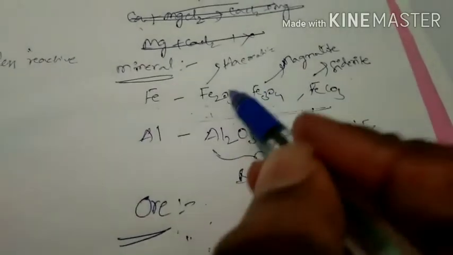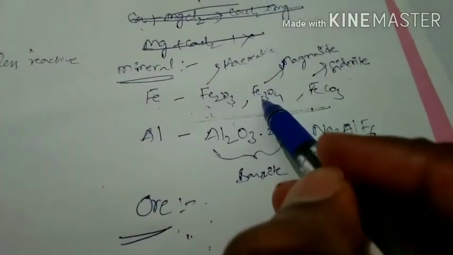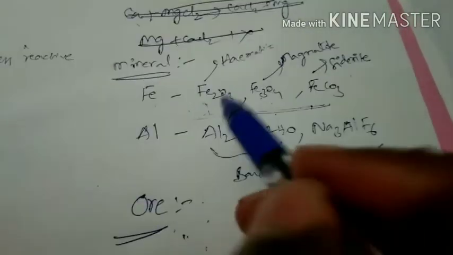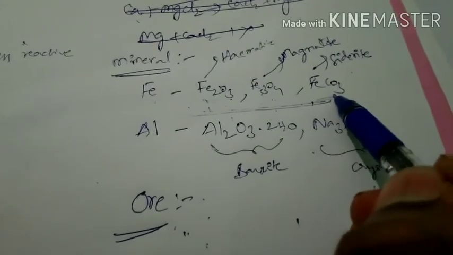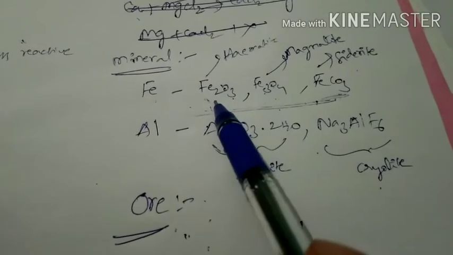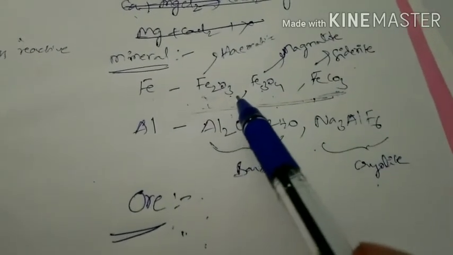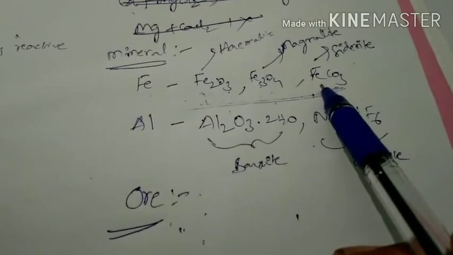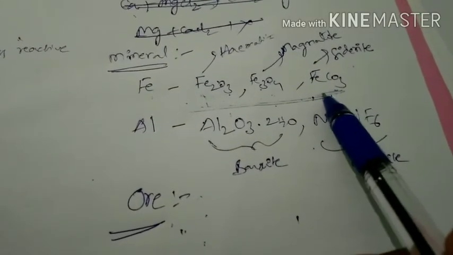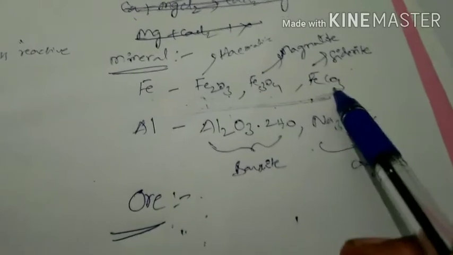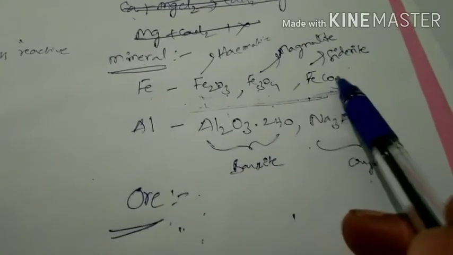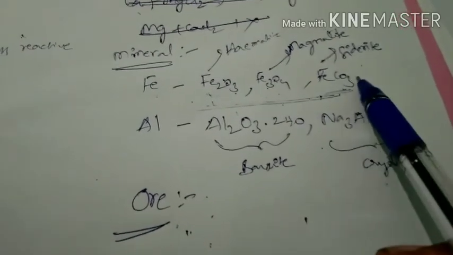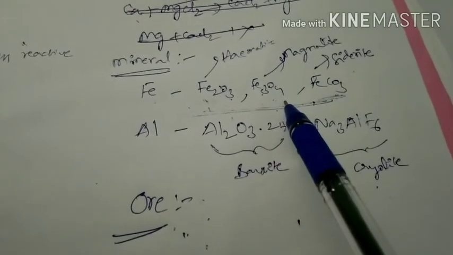For example, these two are ores of iron, but this is not an ore of iron, because from these two compounds we get iron easily and we get some profit. We cannot get major profit if we get iron from this compound. That is why this is not an ore of iron. These two are ores of iron.